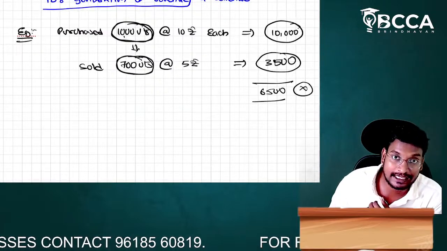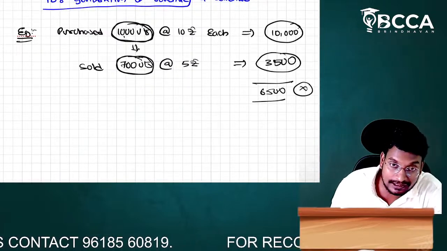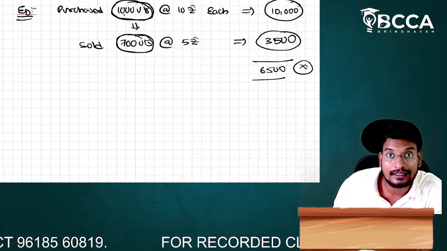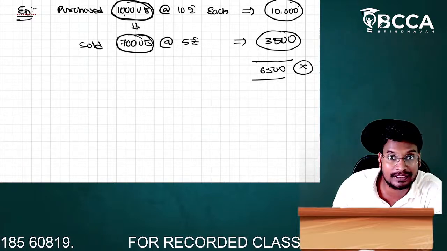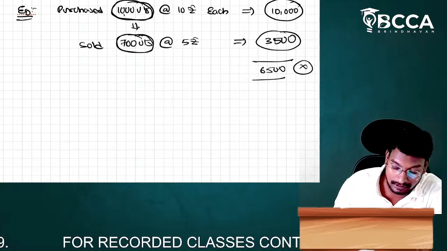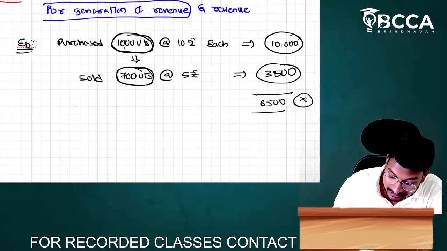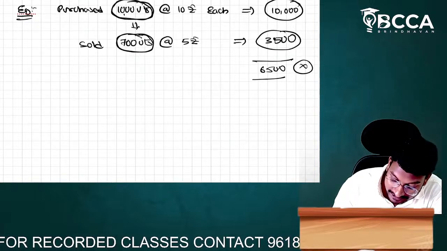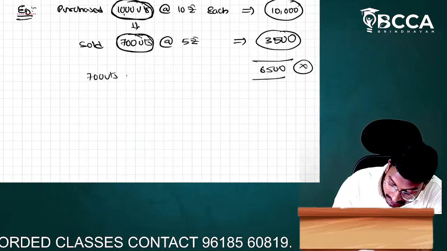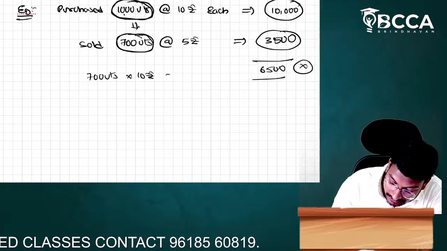Now we can calculate the correct figure, sir. How will we get it? We have to consider only the expenditure for the revenue incurred. We should not consider the total expenditure. What is the expenditure incurred for generation of revenue? Here it equals 700 units into 10 rupees, which equals how much, sir?